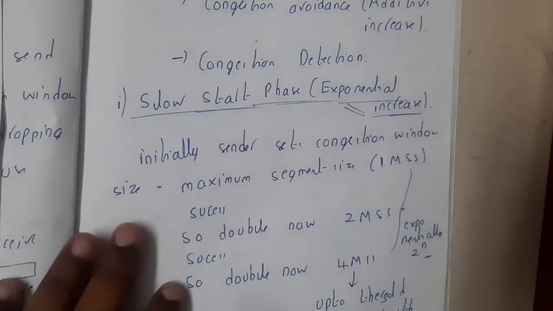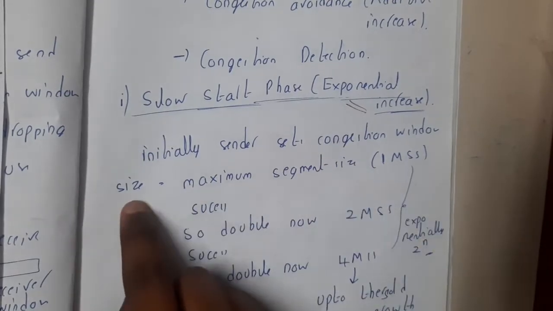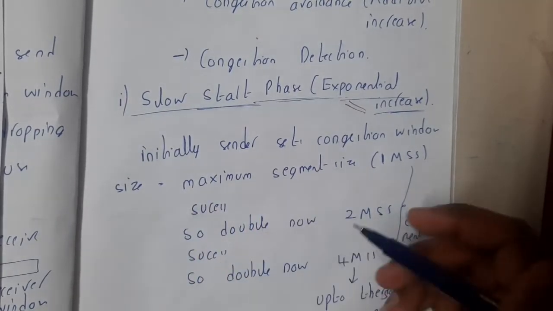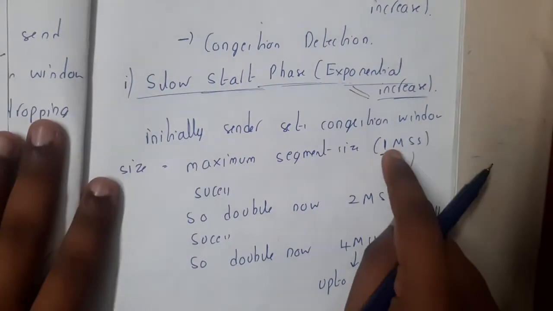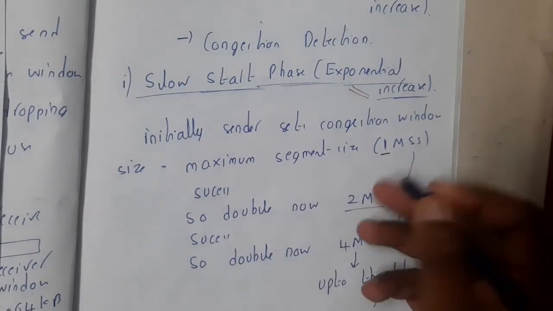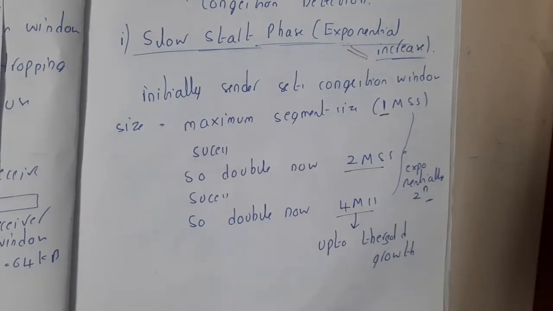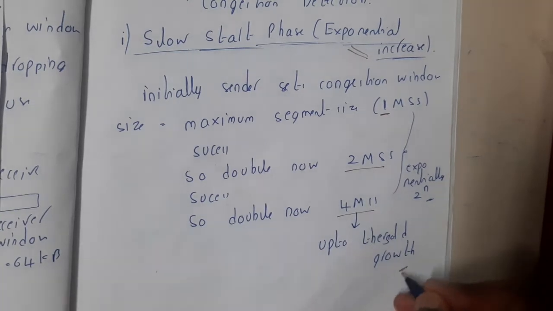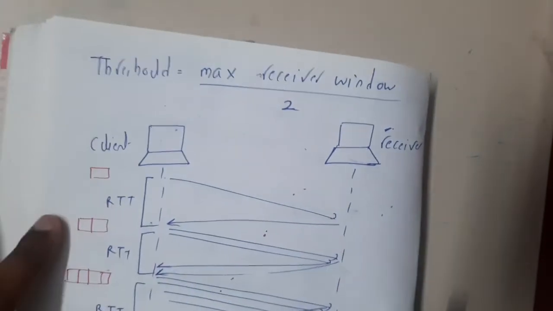Initially the sender will set his congestion window to a size of maximum segment size, 1. So he will be sending one segment at a time. Once that first segment is successful, he will double his speed and send 2. After that, if it is again successful, he will send 4, then 8, then 16, then 32, then 64, in that way until the threshold. If you want me to draw in terms of packets, it will look in this way, right?